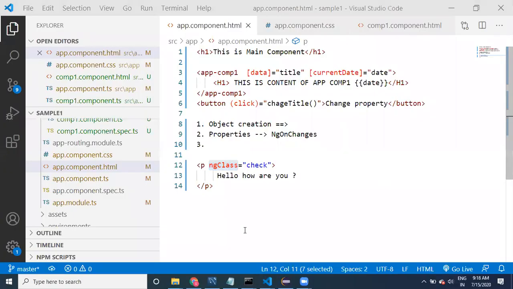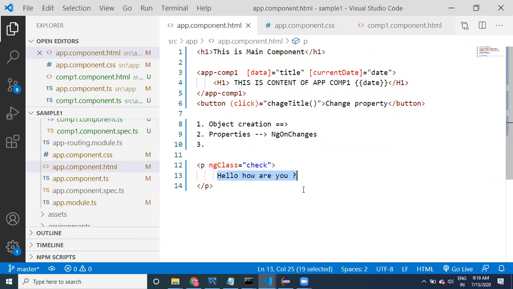Fine, guys, I started recording. ng class equal to check. What is this ng class? ng class is a property, and this is going to be the check.